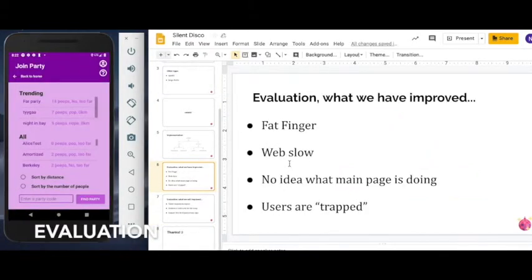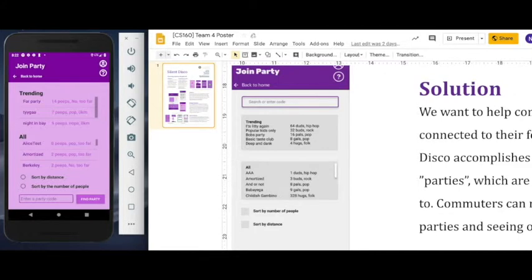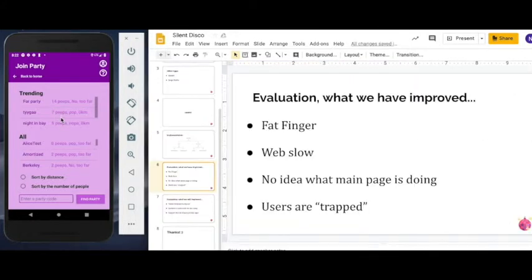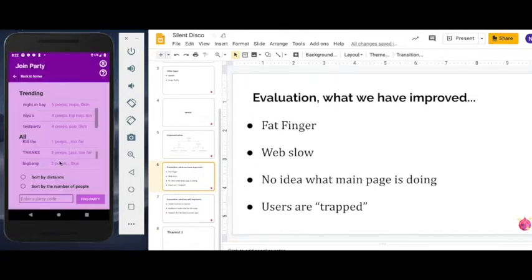And for the evaluation, here are things that we have already improved. The first one is the fat finger problem. Notice the join party page. Originally, it is like this. It's kind of plain, right? So we make the cell bigger. We also have a dialog for it. For example, this one. Yeah, and then you can confirm it and cancel it if you accidentally click the wrong one.